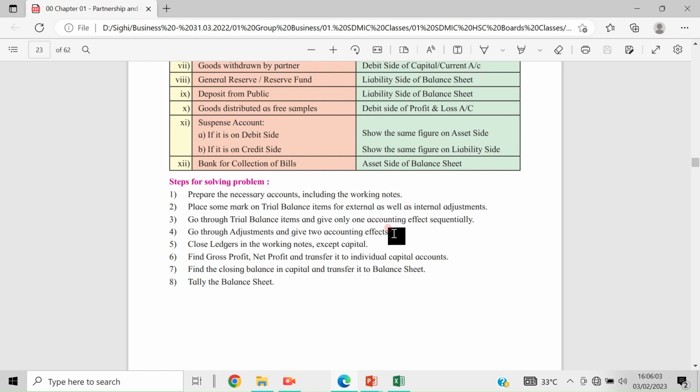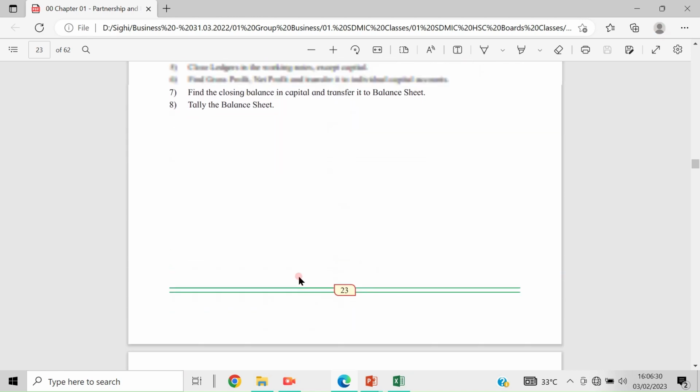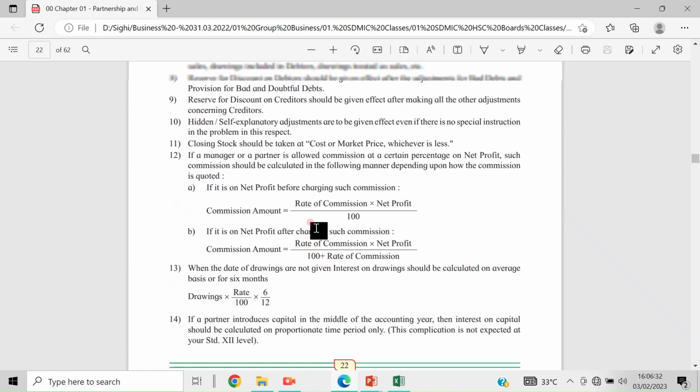So if there is a debit effect, a credit effect should be given, and vice versa. Then close the ledger in the working notes except capital. Then find gross profit, net profit, and transfer it to individual capital accounts. Then find the closing balance in capital and transfer it to the balance sheet. Then tally the balance sheet. These are the steps we learned.